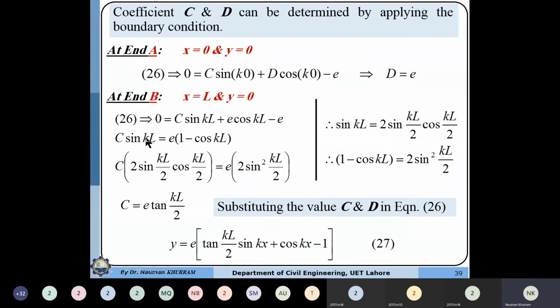If we multiply KL by 2 and divide it by 2, that is equal to 2 sin KL by 2 into cos KL by 2, by using the double angle identities formula. And similarly, 1 minus cos KL is equal to 2 sin squared KL by 2. So I have used this formula. After the simplification,